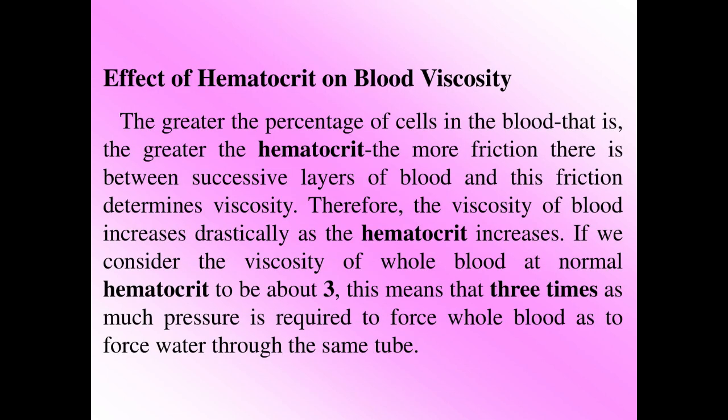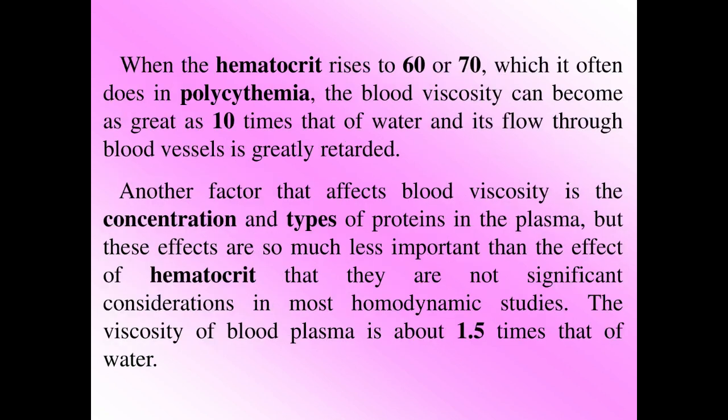Effect of hematocrit on blood viscosity: the greater the percentage of cells in the blood, that is, the greater the hematocrit, the more friction there is between successive layers of blood, and this friction determines viscosity. Therefore, the viscosity of blood increases drastically as the hematocrit increases. If we consider the viscosity of whole blood at normal hematocrit to be about 3, this means that 3 times as much pressure is required to force whole blood as to force water through the same tube. When the hematocrit rises to 60 or 70, which it often does in polycythemia, the blood viscosity can become as great as 10 times that of water and its flow through blood vessels is greatly retarded.